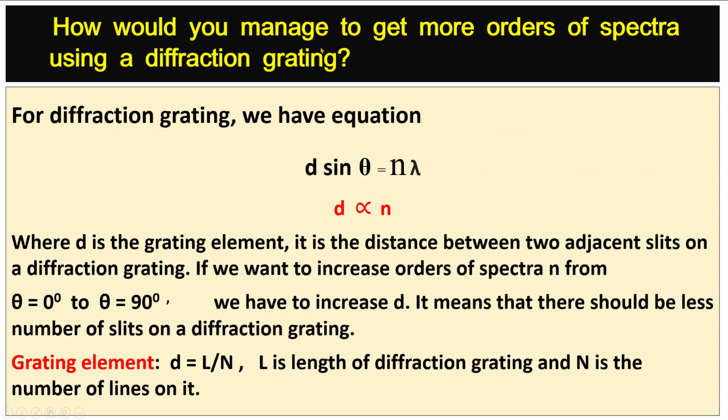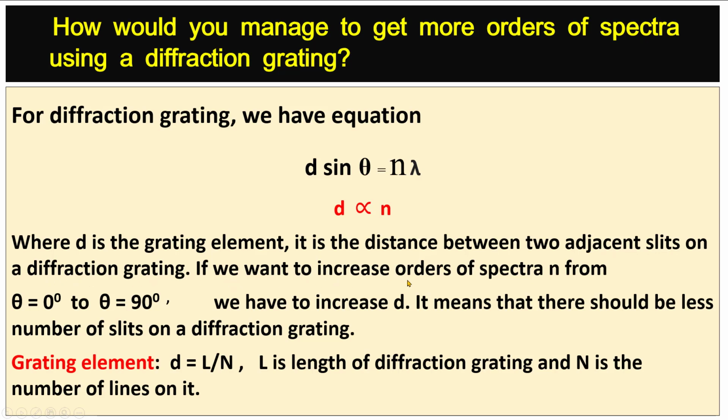How would you manage to get more orders of spectra using a diffraction grating? For a diffraction grating, we have the equation d sine theta is equal to n into lambda, which implies that d is directly proportional to n. Where d is the grating element, it is the distance between two adjacent slits on a diffraction grating.